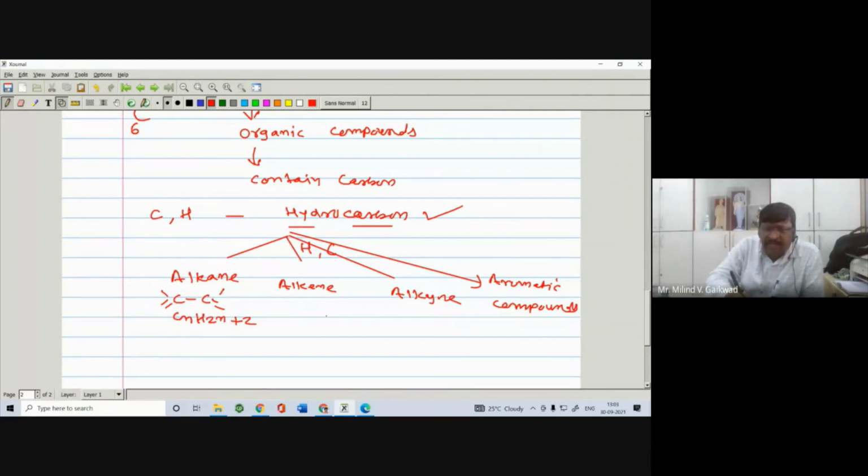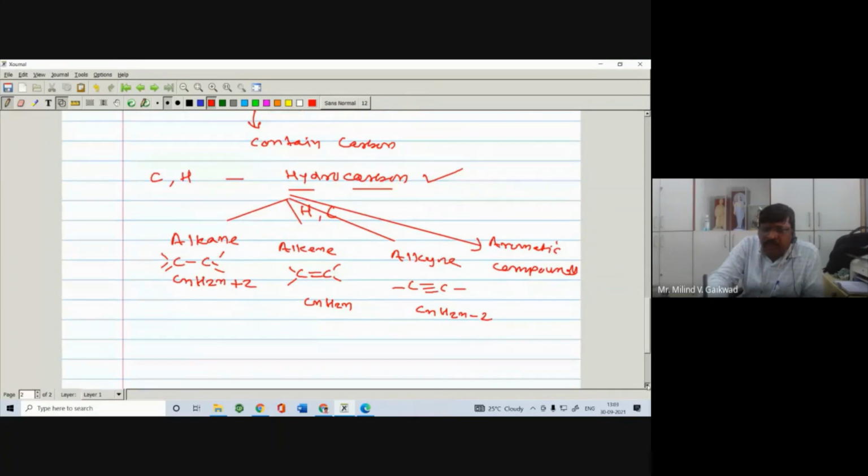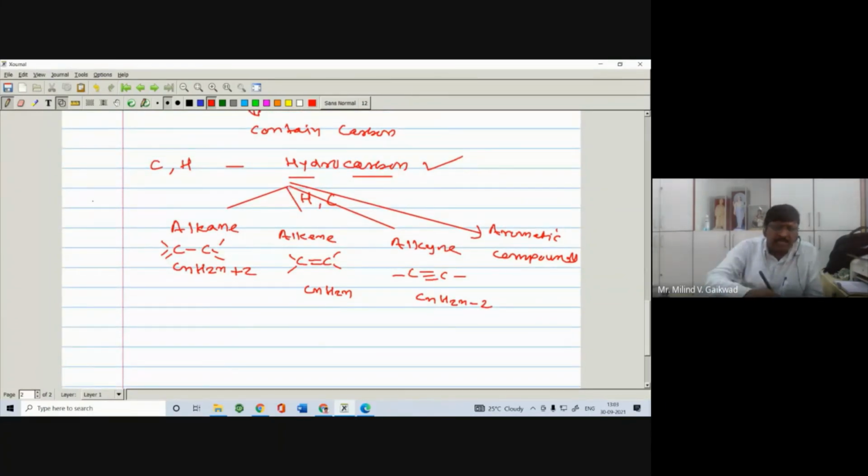Similarly, you can define alkene as these are aliphatic hydrocarbons containing carbon-carbon double bond having the general molecular formula CnH2n. And alkynes, these are aliphatic unsaturated hydrocarbons containing carbon-carbon triple bond having the general molecular formula CnH2n-2, right? So here we have learned the definitions of all these compounds in the lower class, and everything you have to learn also in the BSc first year, right?